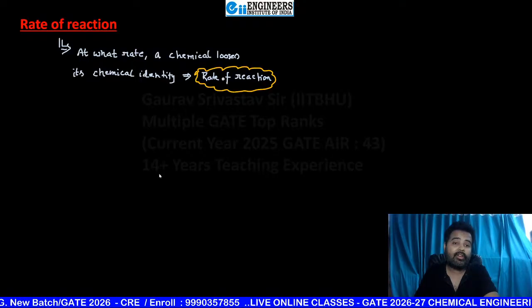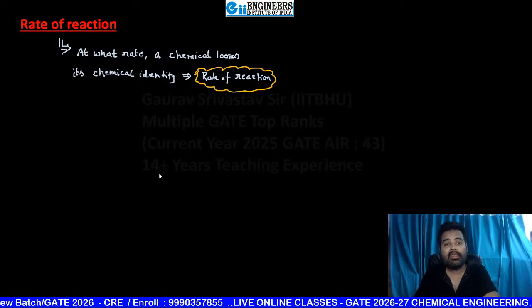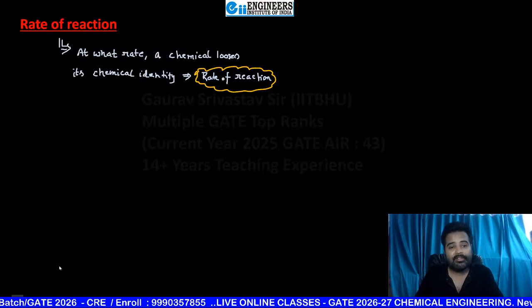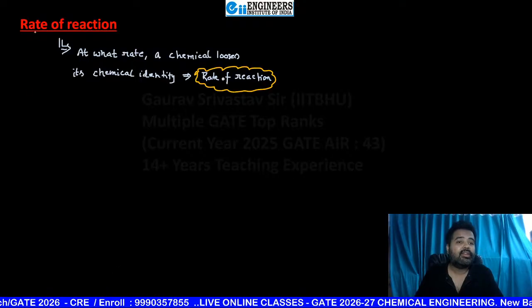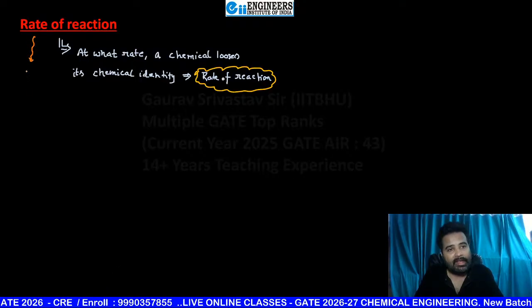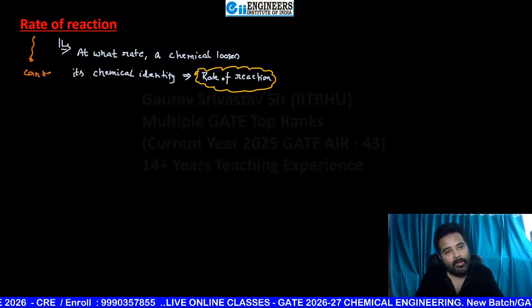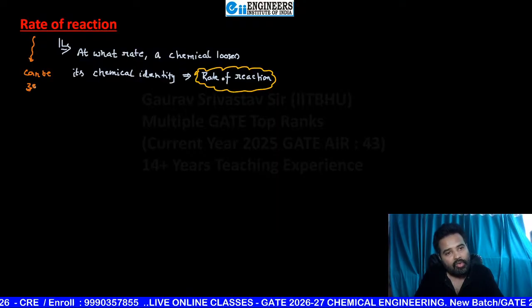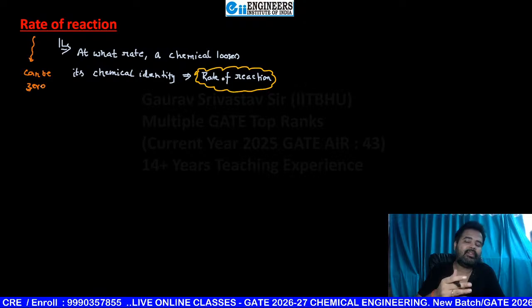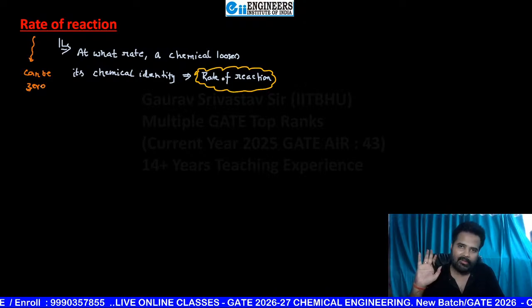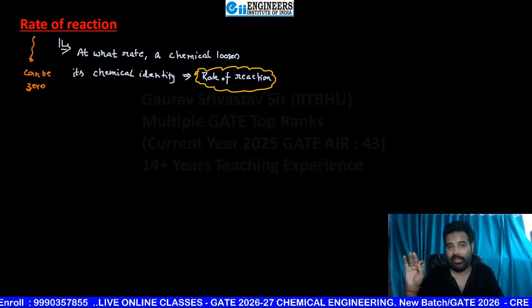Clearly, the value of rate of reaction can be zero. If it is zero, what does it mean here? It means the reaction is not happening there, or it is at equilibrium.